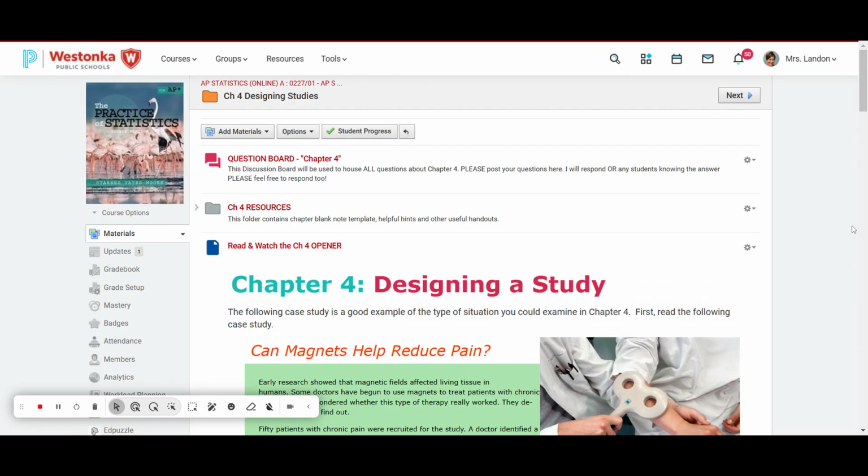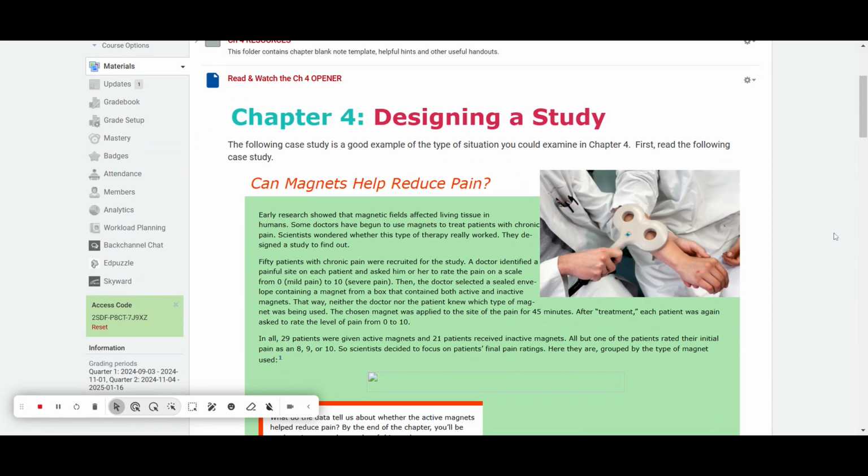The one thing I do want to talk about this chapter real quickly: if you are more of a non-mathematical person, this is going to be a chapter you might enjoy better. It is the most non-mathematical chapter of the 12 that we cover. It is called Designing Studies, and in your May exam, it typically covers 15% of your test. So it is quite an important chapter. They give it more weight than all the other chapters for an individual chapter. You're going to be learning how to design studies and doing a lot of writing in more paragraph format with very little math involved in this chapter.